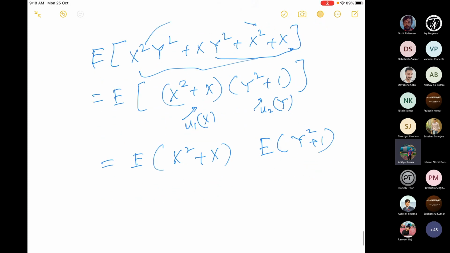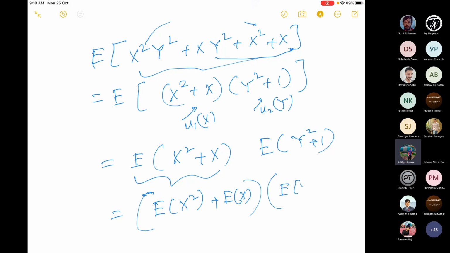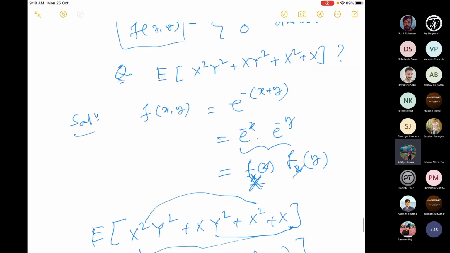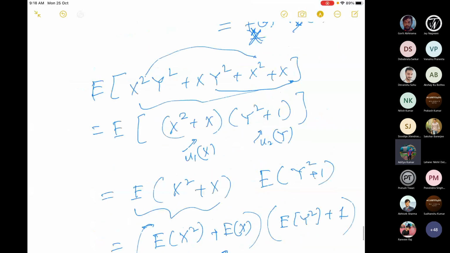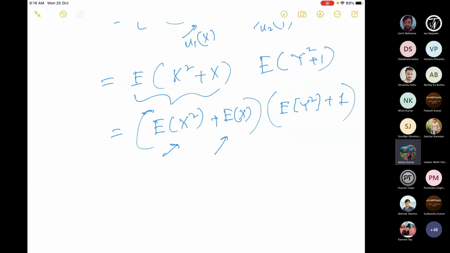Now this is the expression of a single random variable, which we know. Expectation is a linear operator, so it is the expectation of x squared plus the expectation of x. Okay, this part is done, and this will be the expectation of y squared, plus 1. So basically, what do I need to find? e to the power minus x is the PDF of x, so I just have to find the expectation of x and the expectation of x squared.